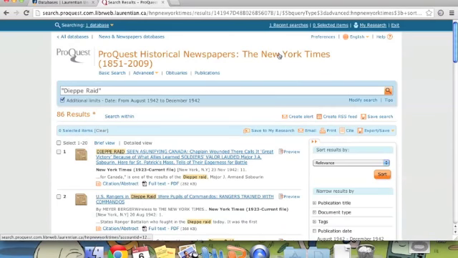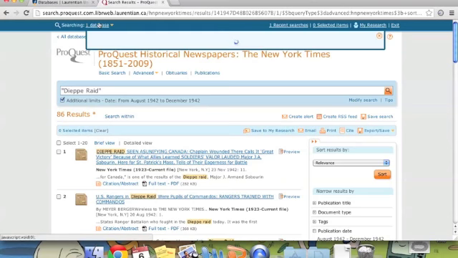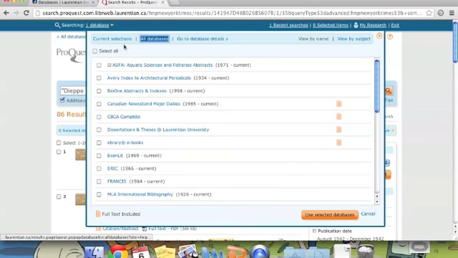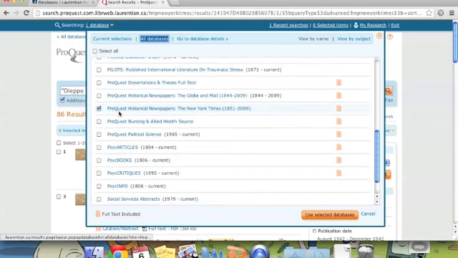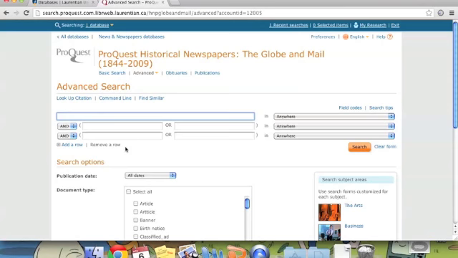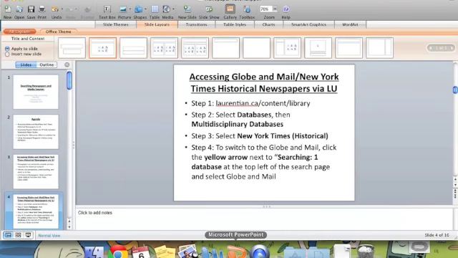Now what I did not do is switch to the Globe and Mail, as I should have. And that's okay, because we're going to search for it here. So just unclick New York Times, and we're going to select the Globe and Mail. It looks identical. Just make sure that you are aware that you need to change it up here, otherwise you might get a lot of American content, as I think I just did. So we're going to move back to the presentation.